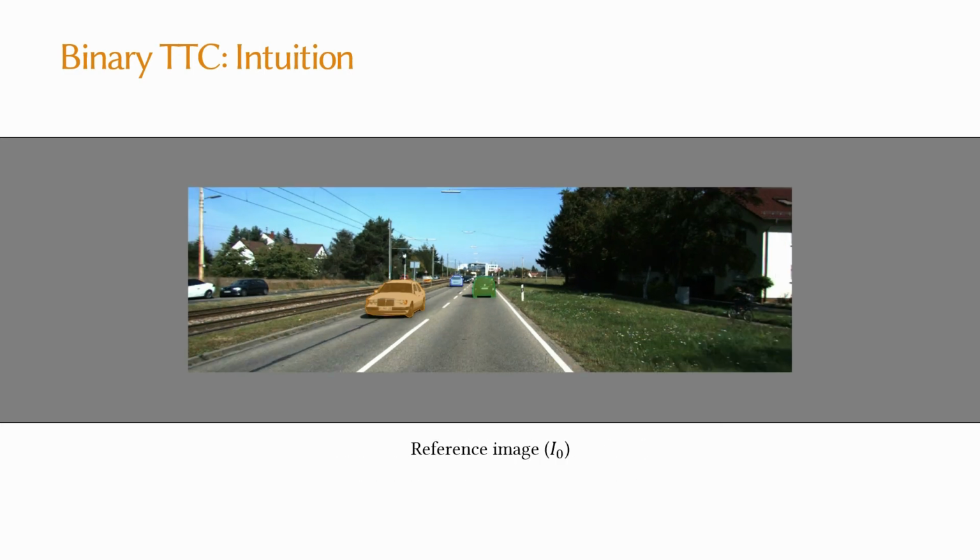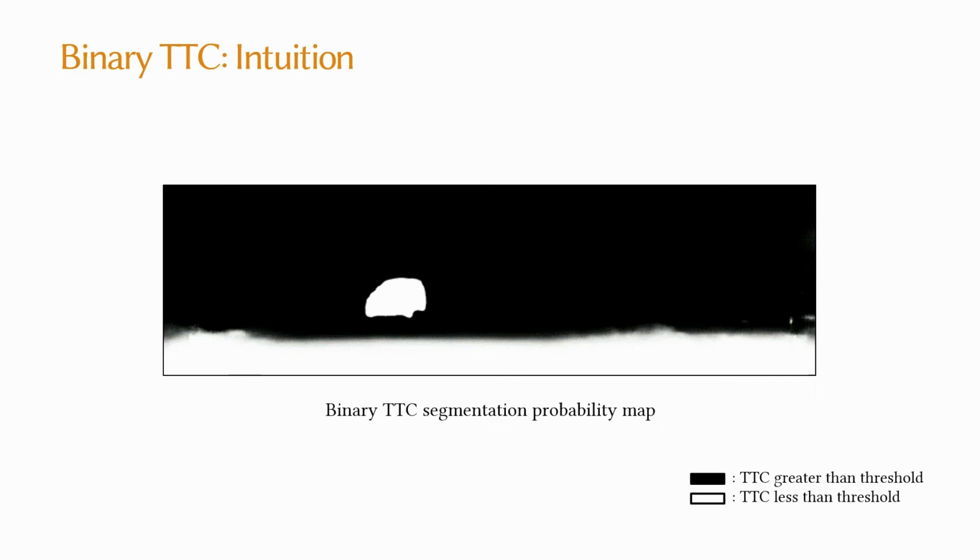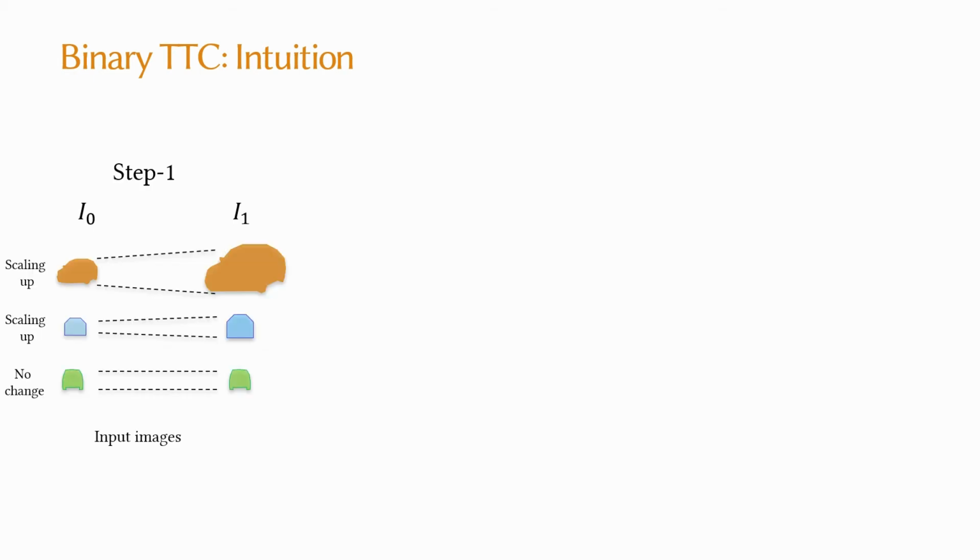Instead of regressing the exact scaling factor, we simply train a network to estimate if objects are scaling up or scaling down. This directly gives us a binary TTC estimation that highlights all pixels for which TTC is less than the specified threshold. To summarize, we first select the reference and the source image.